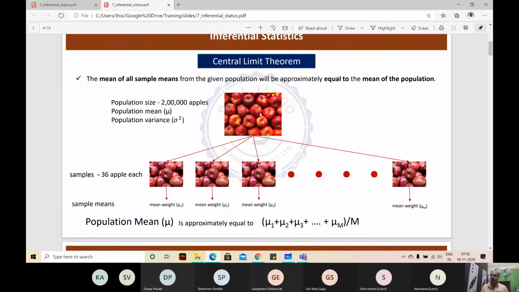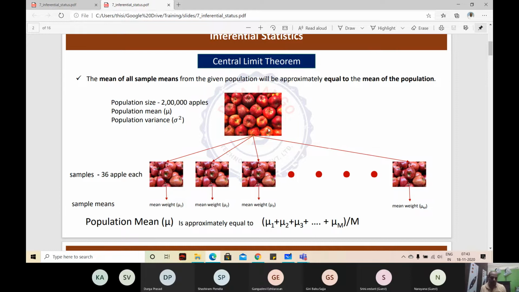The only way is to take a sample of 36 apples from one place, or maybe 100 apples, 100 apples, 100 apples, like that. In different places, take 100-apple samples, say 10,000 samples you take, and for each of those samples you take the mean weight. Each apple, 100 apples, you weigh, note down, and then take the mean of it. Like that you take means and then calculate the mean of all those means. That is going to be equal to the population's mean.